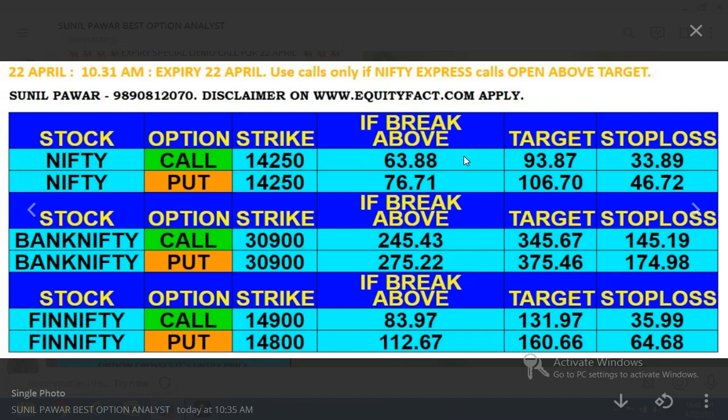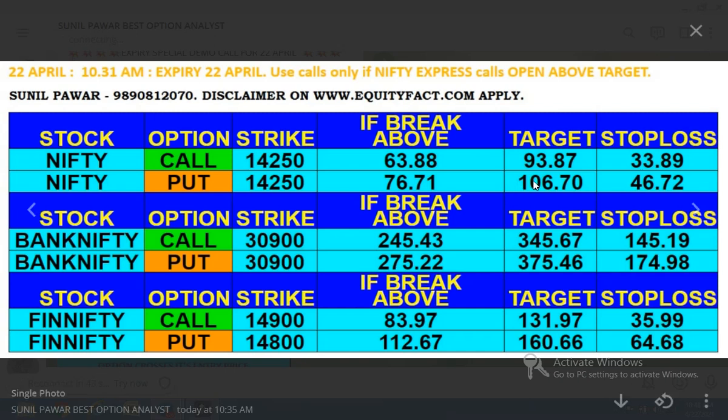And for example, if a trader enters into a Nifty call 14,250 option and that call option does not hit the target but hits the stop loss, in that case what will the trader do? The trader will exit on stop loss, number 1. Number 2, he will wait for the put to activate. If the put activates, the trader is expected to buy double quantity. Means if he bought 2 lots of call option and that call option hit the stop loss, and if the put activates, then the trader will buy 4 lots of put.